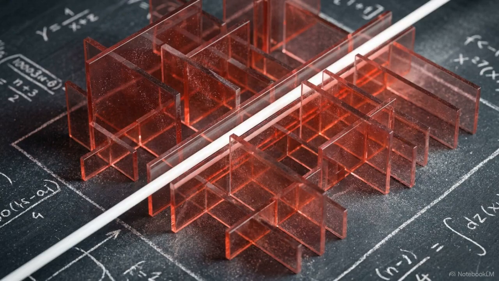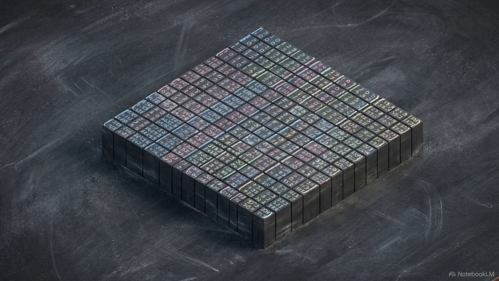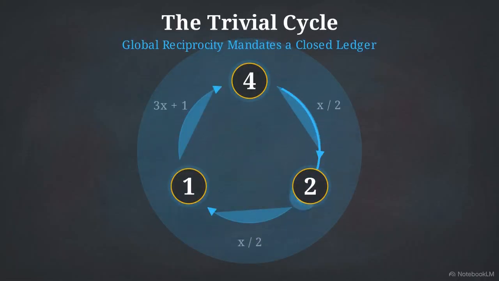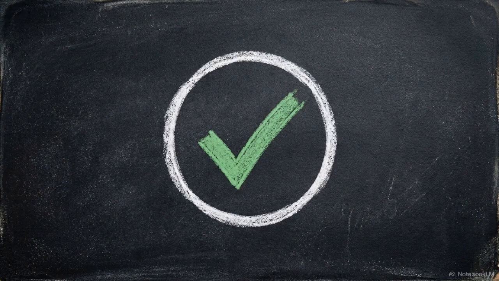The system is spectrally locked. The arithmetic ledger is perfectly closed. There is no room for the existence of any non-trivial cycles. The global reciprocity of the Adele ring mandates that the 1-4-2 cycle is the only permissible state. Within this framework, the Collatz conjecture is resolved.